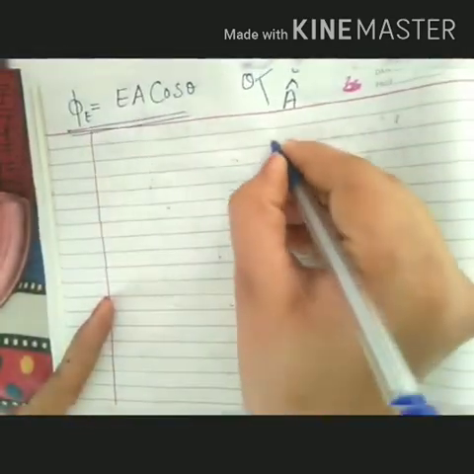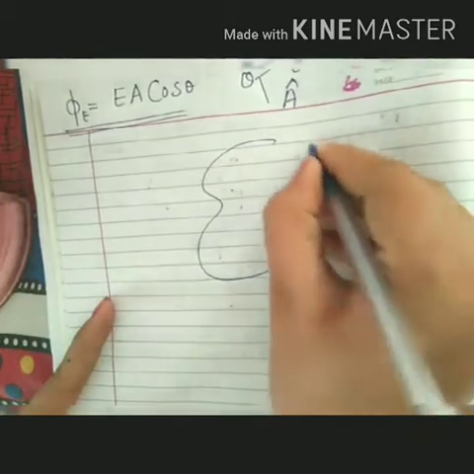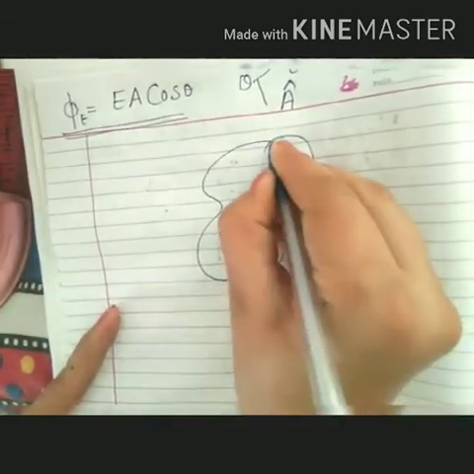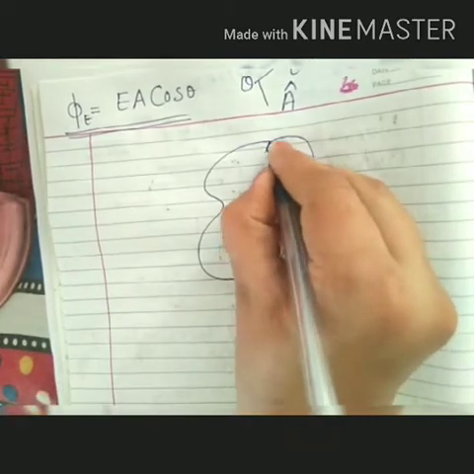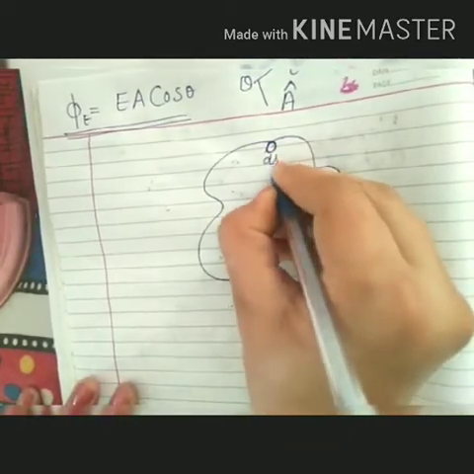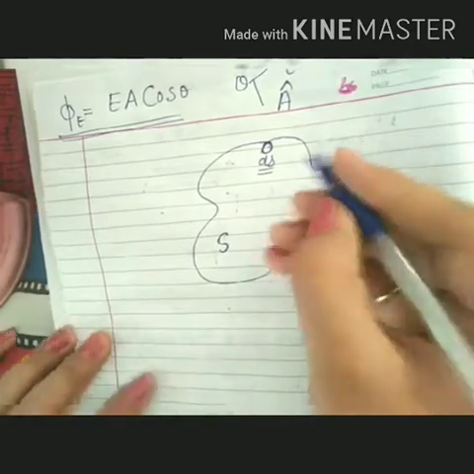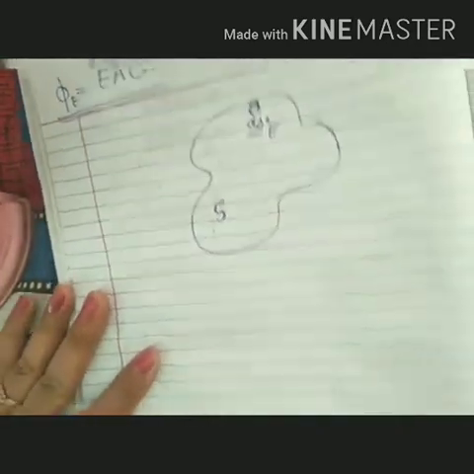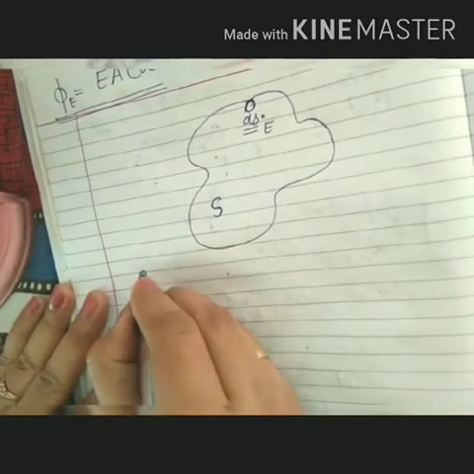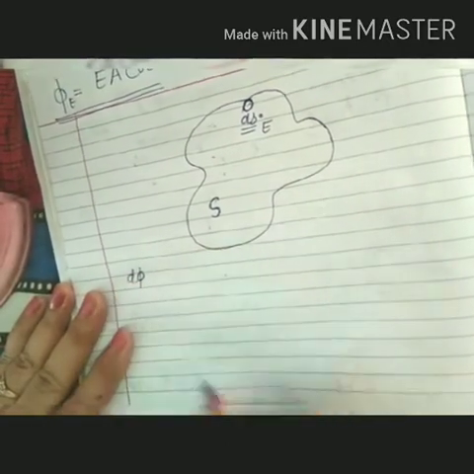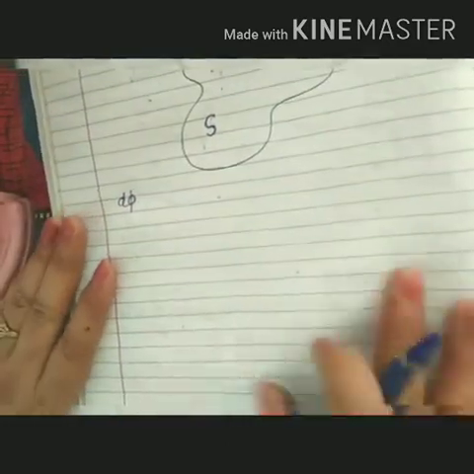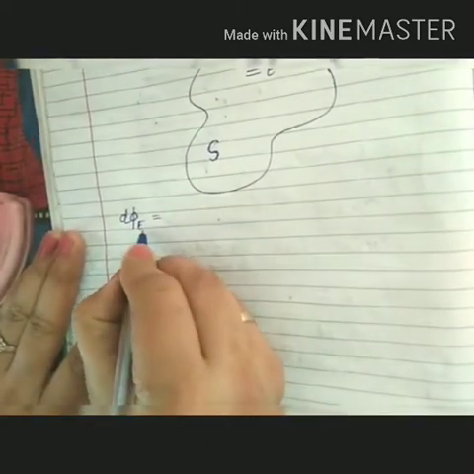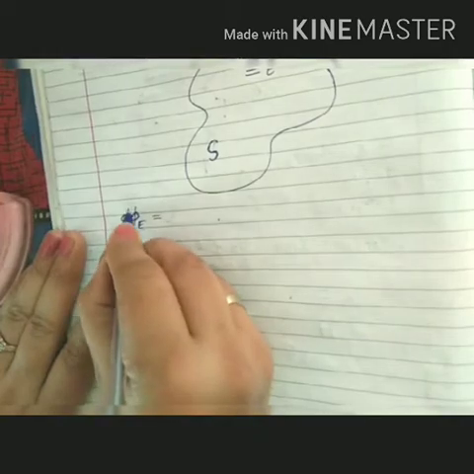Now, for a rough or a curved surface having total area S, we have to find out electric flux for a small region having area ds, and electric field in that particular region will be E. Then what will be the flux? Flux for a small region can be represented by the symbol d phi E, E for electric, flux for a small region.